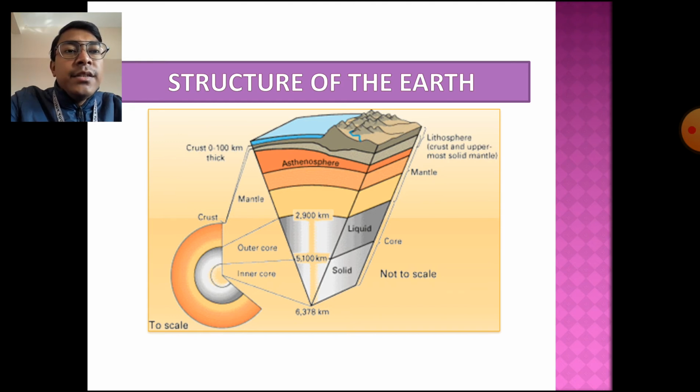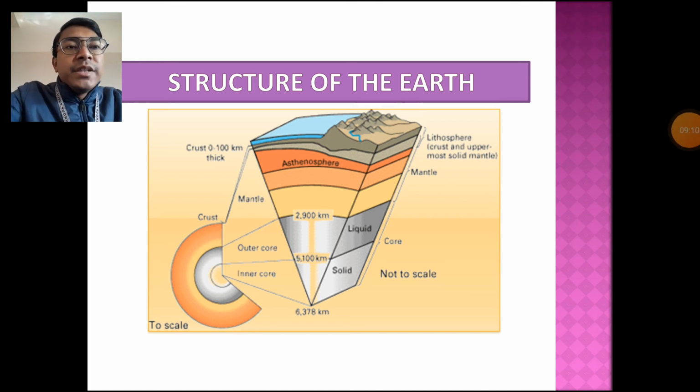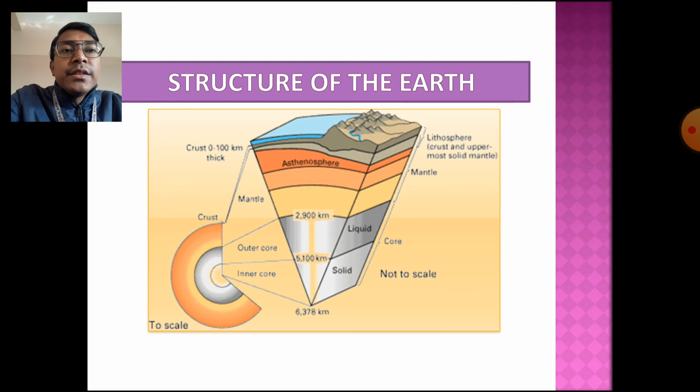The earth's interior is mainly divided into three major divisions: the crust, mantle, and the core. These are the three main layers. We will be discussing the crust, the mantle, and the core in detail through the diagrams.